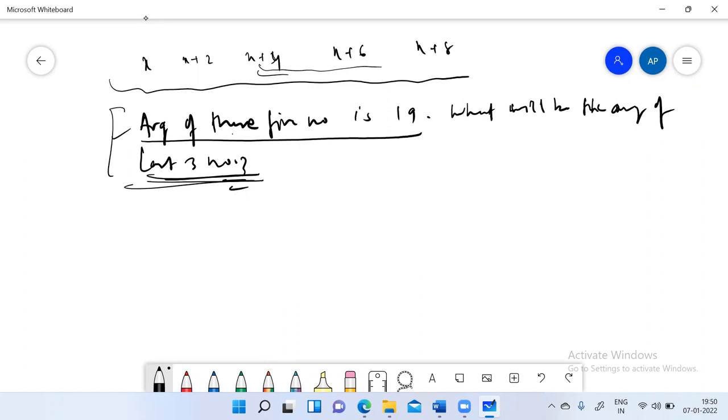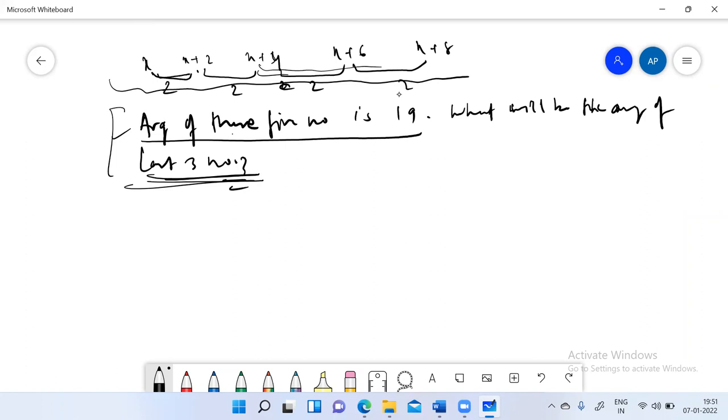So how do we do nothing? We see here that these 5 numbers are in AP. Why? Because the distance between consecutive terms of these 5 numbers is just 2, which is constant for all consecutive numbers.